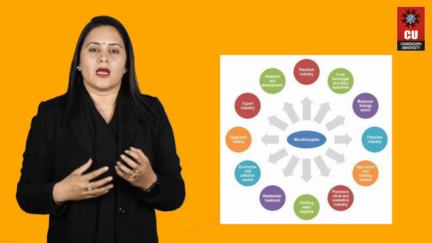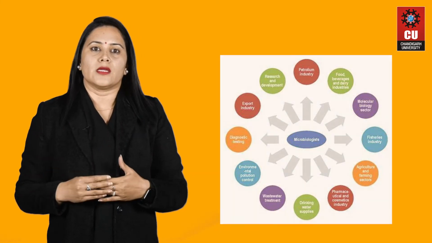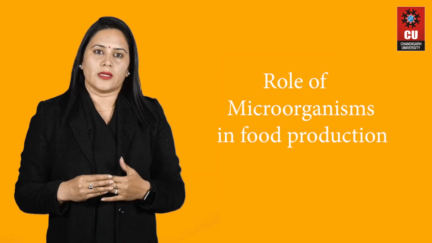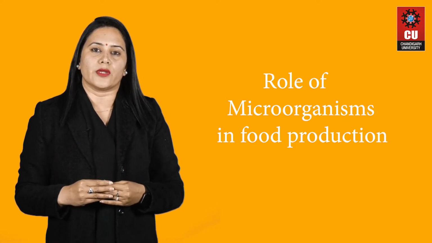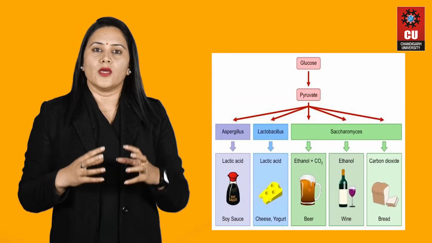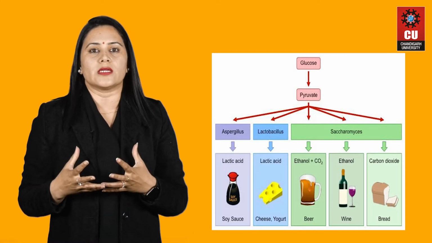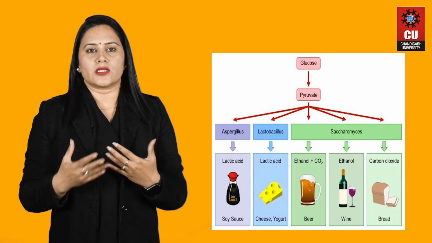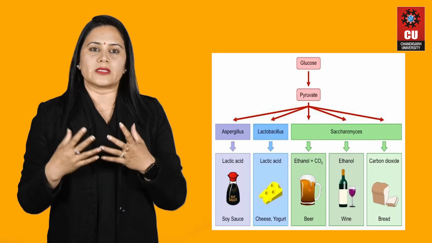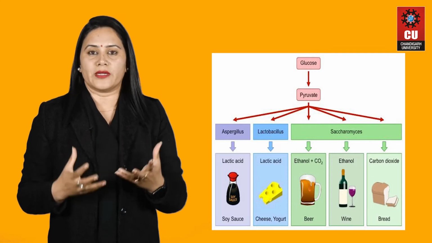So we will understand how microbiology is working for all these industries. First we will see the production of food. A number of microbes are involved in their production through the process of fermentation. So when we see food production, there also we see the role of microorganisms. The use of microbes in food production is almost as old as human civilization. Traditionally, a number of microbes from the surrounding environment are used in the production of several fermented foods.